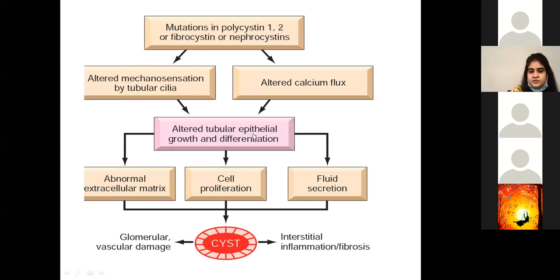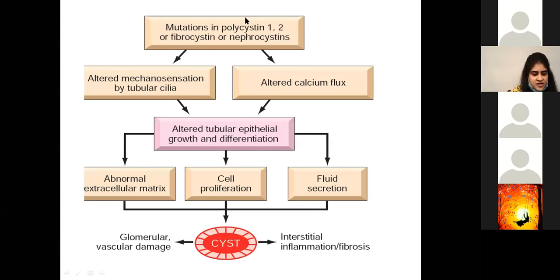It causes altered tubular epithelial growth and differentiation, which results in abnormal extracellular matrix, cell proliferation, and fluid secretion, which all will result in the formation of the cyst. Now, the complications that can occur with the cyst are either glomerular or vascular damage, or interstitial inflammation or fibrosis.